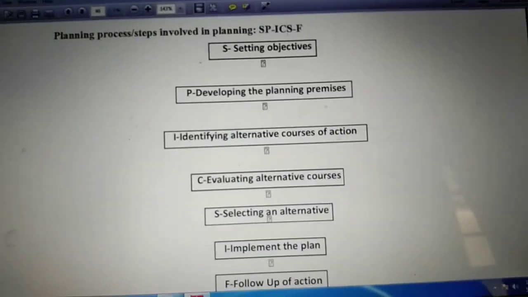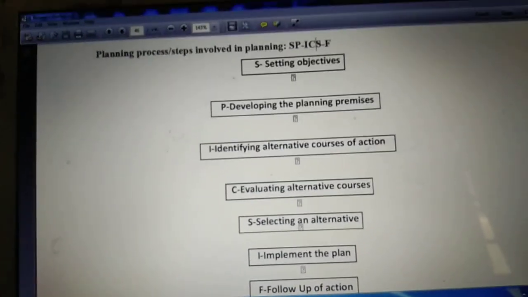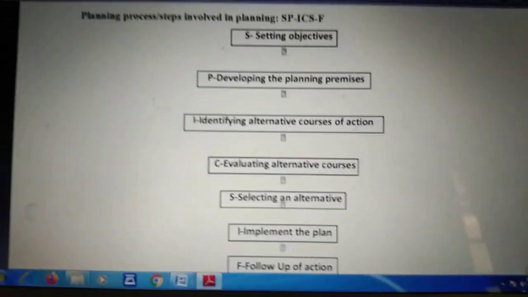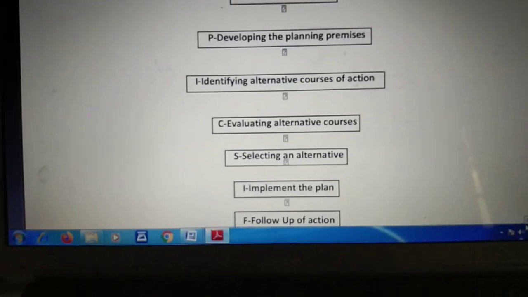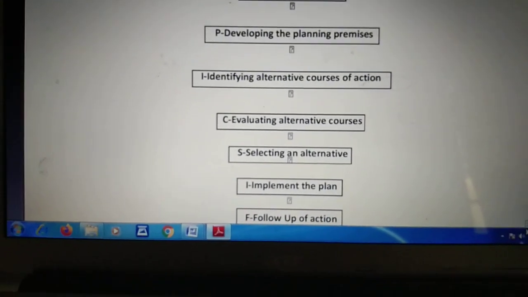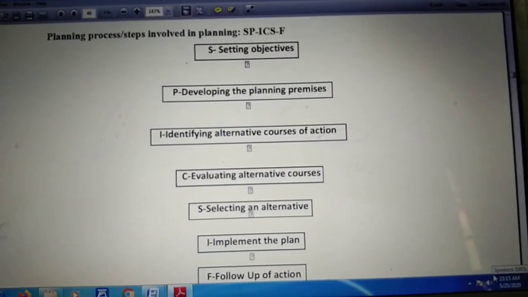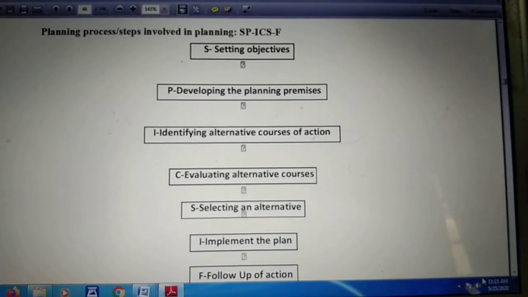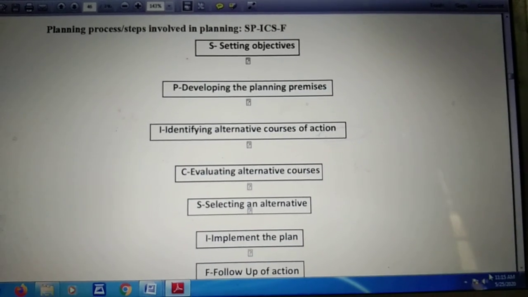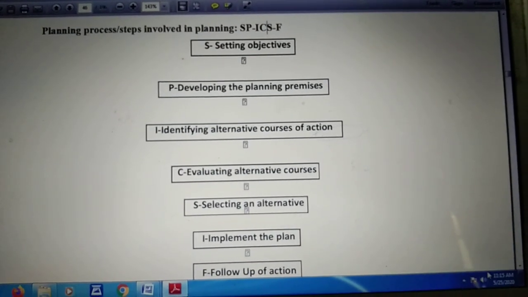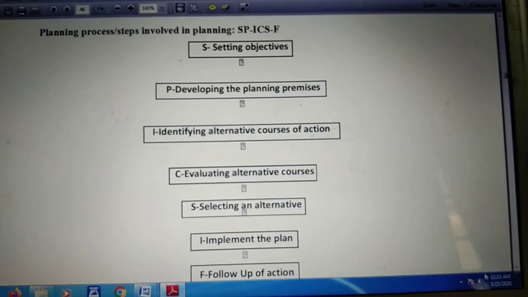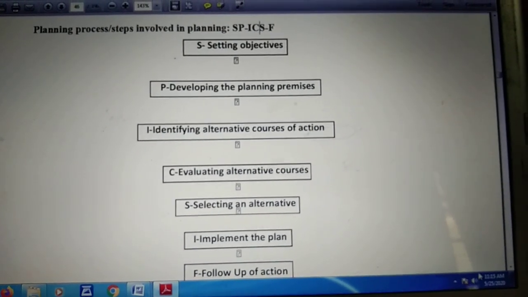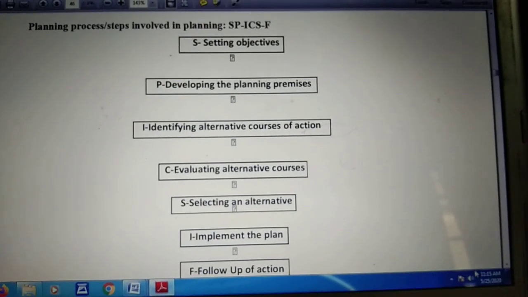Now children, as we say the process of planning, so what is the planning process? You have to be very careful about this. Planning is a process of decision making, but how we make these decisions, how do we go about making a plan, all this can be known as the planning process. Now how you will make a plan, there are lots of steps for that. These steps are known as the logical steps, which we call the planning process also.